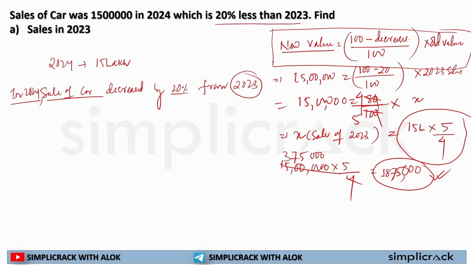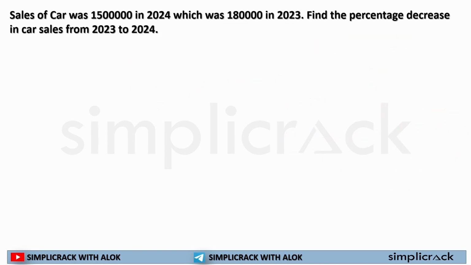So this is the formula you need to understand. For increase, it will be simply added to 100. For decrease, it will be simply deducted from 100. Okay. Now, let's say this question. This is homework for you. Here the car sales is given. Very easy. You just have to find out the percentage of decrease in the car sales. Quite easy.